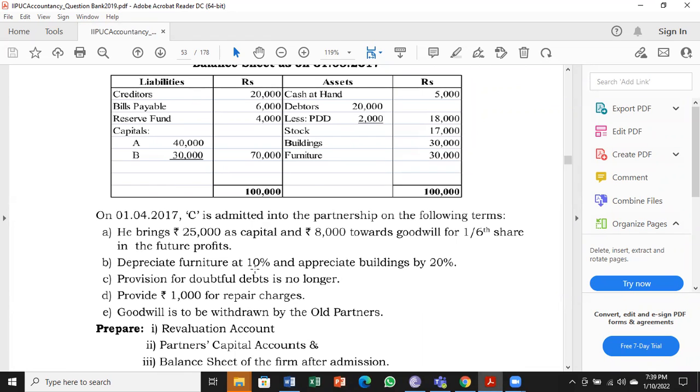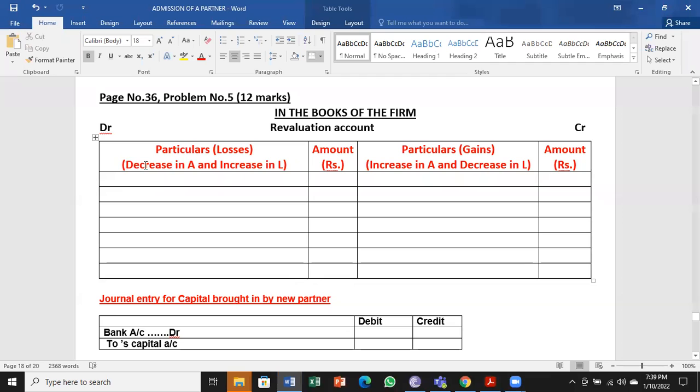First one is depreciate furniture at 10%. Furniture is 30,000. Reduction in asset. So it is going to be debit. To furniture account, $30,000 into 10%, 3,000.